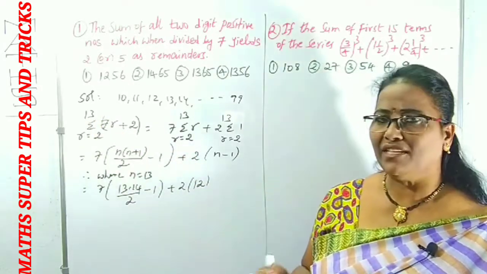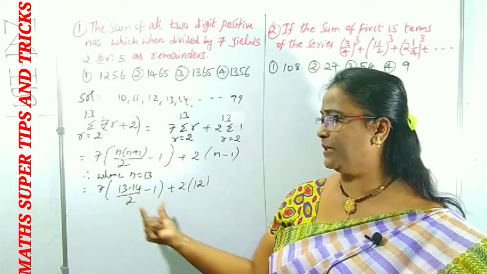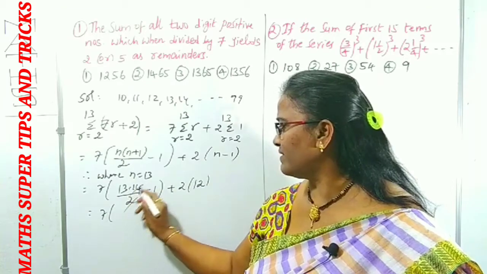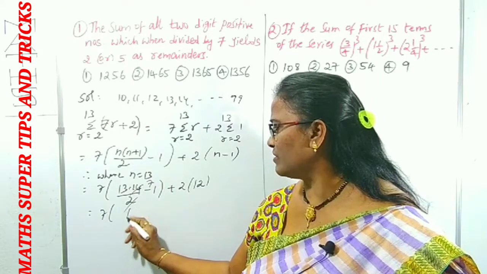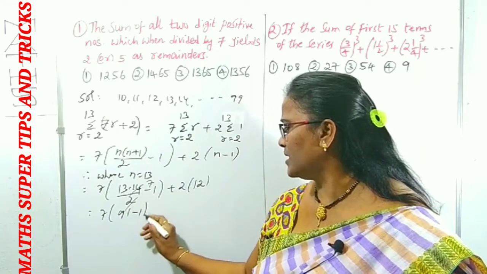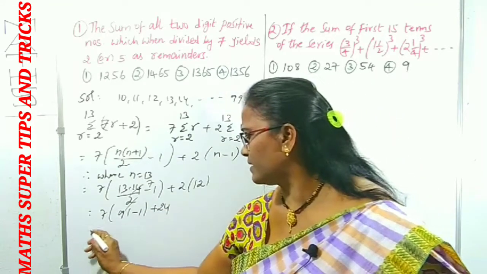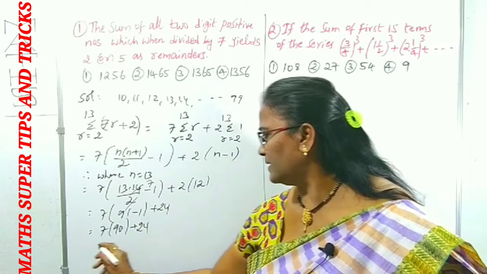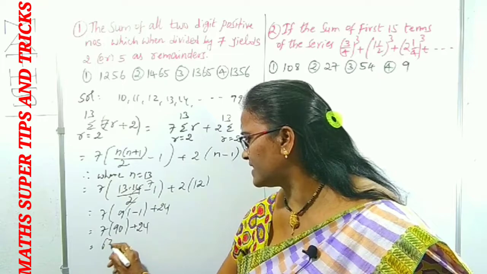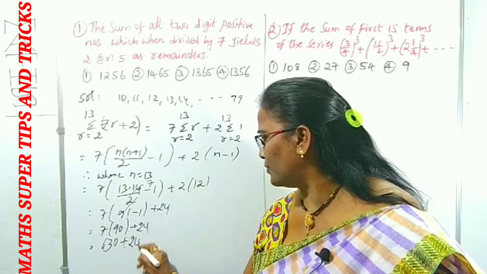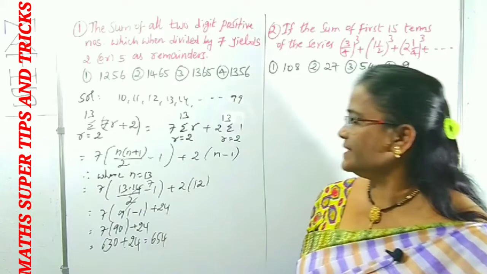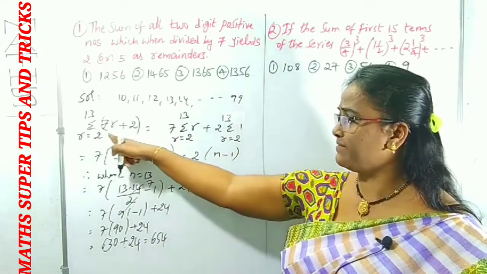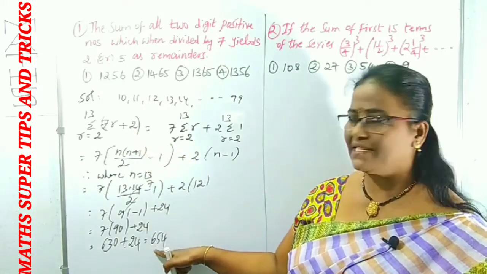For our convenience, we took n first. In place of n, we can replace 13, right? Now it will be 7 into 13 times 14 by 2. 7 3s are 21, 1 to 91. 91 minus 1 plus 24. Therefore, this is 7 into 90 plus 24. 7 9s are 63, so 630 plus 24. This is 654 we got. So, the sum of all the 2-digit numbers divisible by 7 such that the remainder is 2 is 654.